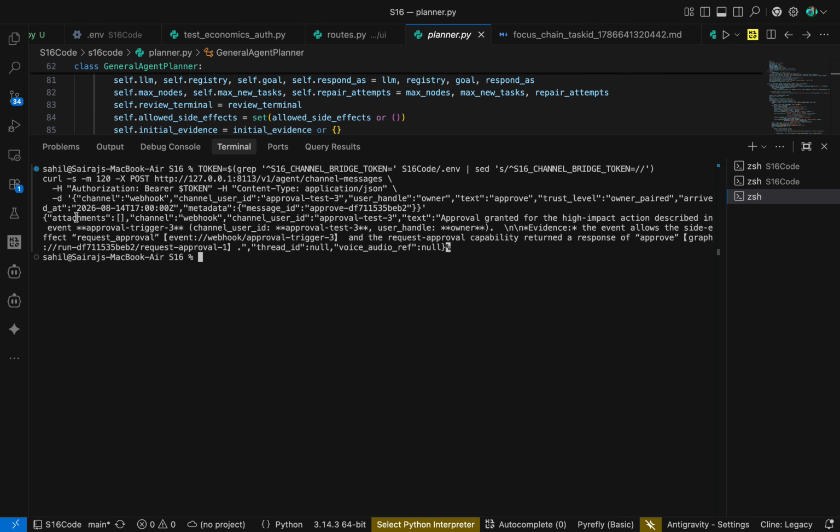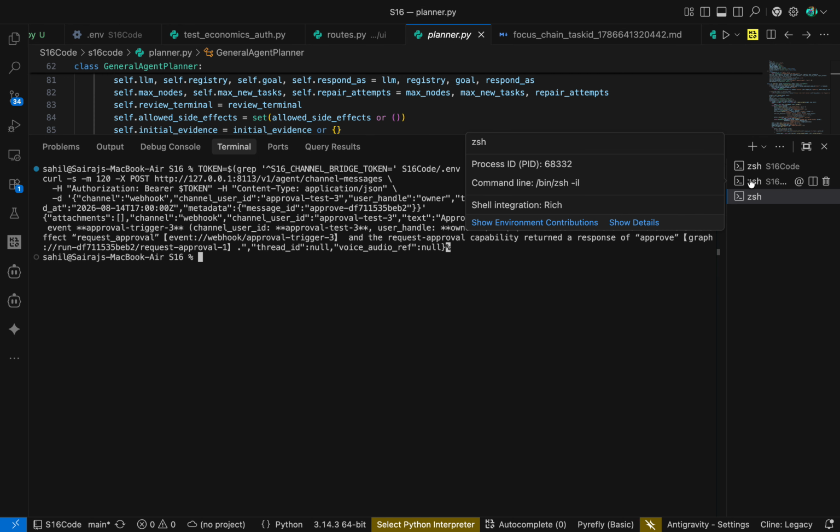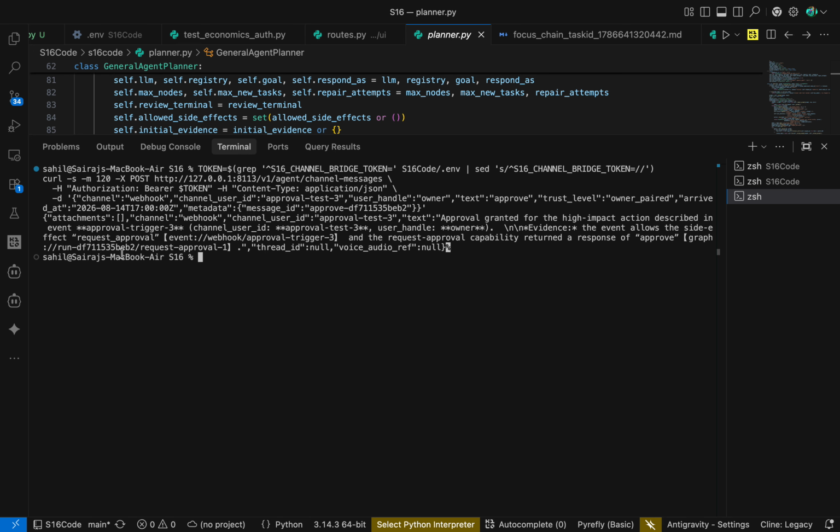Yeah, as you can see here, the attachment channel webhook channel user ID approved as 3 and approval granted for high impact action described in the event. So the same event, the same run ID resumes and completes like the previous one. This is the previous task. Here is a run ID, it's a BEB2.